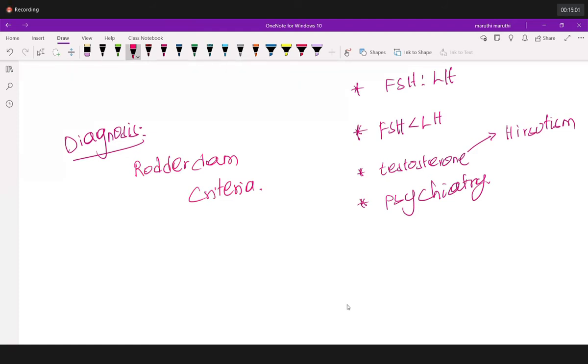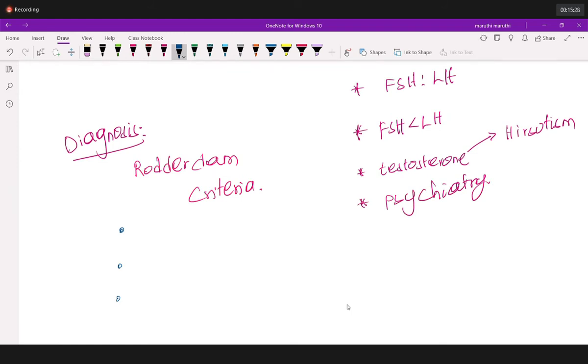Rotterdam is a city name. What happens is that in Rotterdam there was a big meeting which was held for all the doctors. There they decided on this criteria. What is that Rotterdam criteria? Rotterdam criteria includes a few following things. What are those few following things?